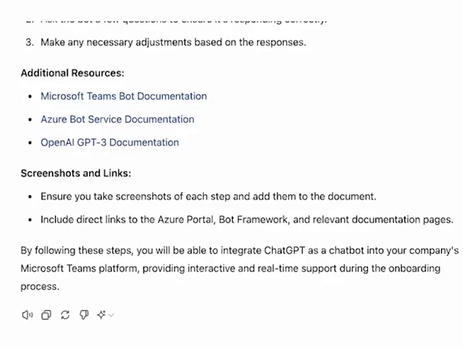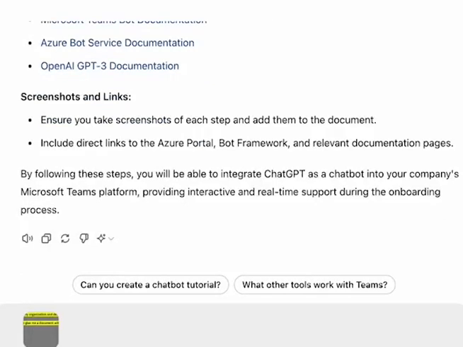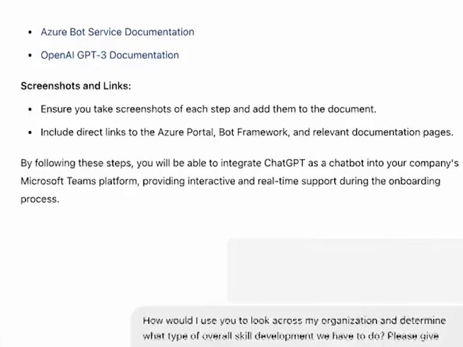AI is very helpful at analyzing common skills and competencies and overall skills development within your company. It will help you to build a skills-based organization. Let's see how. All right, so now my query is going to be, how would I use you to look across my organization and determine what type of overall skill development we have to do? Please give me a document with step-by-step instructions on how to do this.